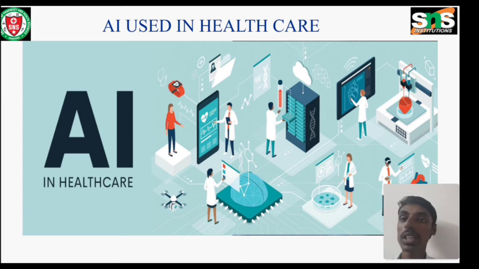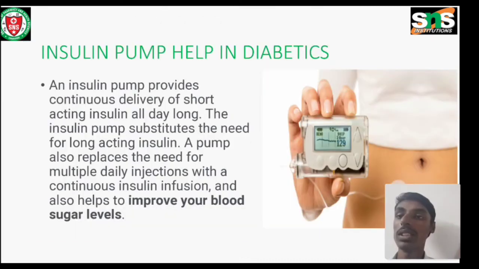AI used in healthcare. Insulin pump helps in diabetics. An insulin pump provides continuous delivery of short-acting insulin all day long. The insulin pump substitutes the need for long-acting insulin. A pump also replaces the need for multi-daily injections with continuous insulin infusion and also helps to improve your blood sugar level.